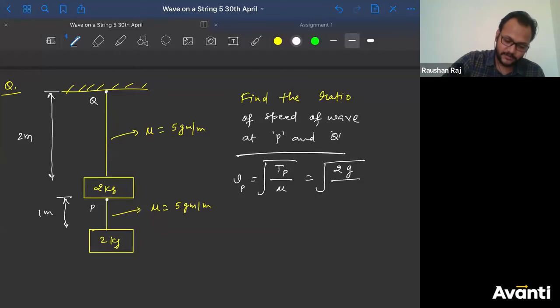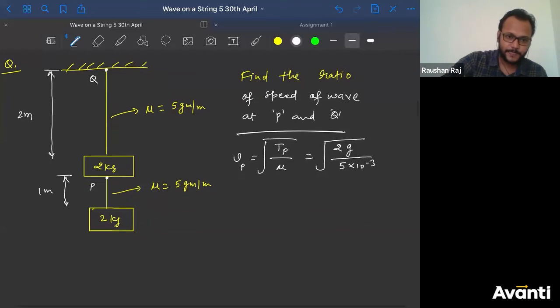What is the value of mu here? 5. Now, do we need to convert it into kg per meter? Since we are talking about ratio, तो मुझे करने की जरूरत नहीं पड़ेगी. Still, if you want to write, you can write like this accurately. Okay? आगे बात करेंगे. Speed at Q.